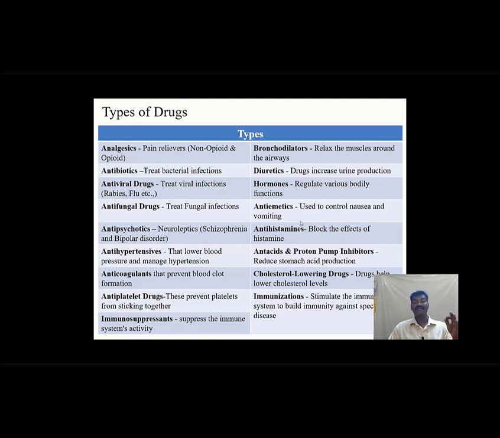Antacids and proton pump inhibitors reduce stomach acid production, especially for peptic ulcer. Cholesterol lowering drugs help to lower cholesterol levels, such as statins. Immunizations stimulate the immune system to build immunity against specific diseases. Example, chickenpox.